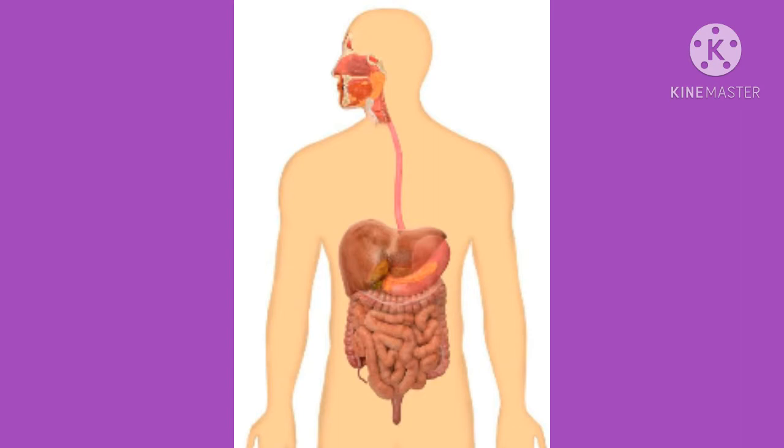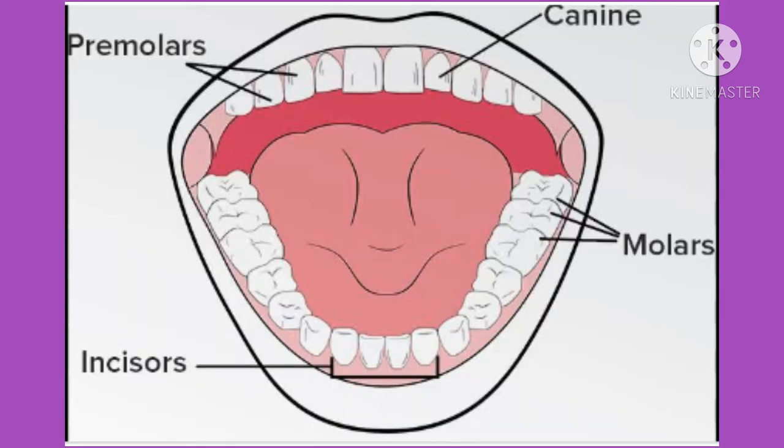Different organs of the digestive system systematically perform the function of digestion. Let's study the structure and function of each organ of the digestive system. Teeth. The process of digestion begins with the function of the teeth in the mouth.